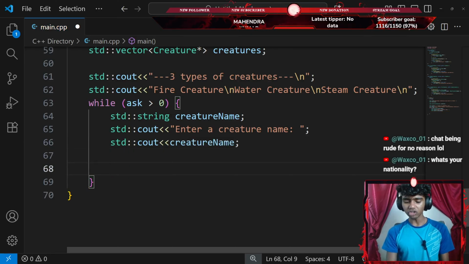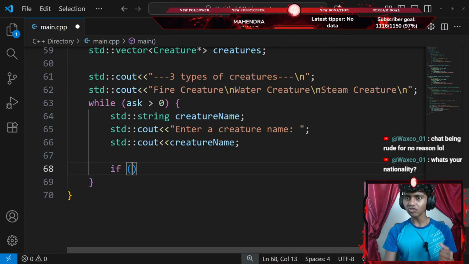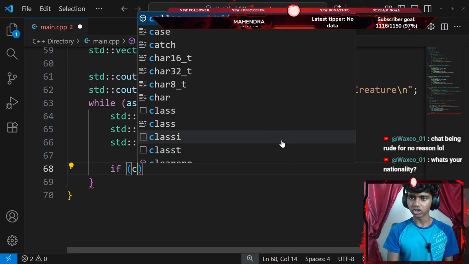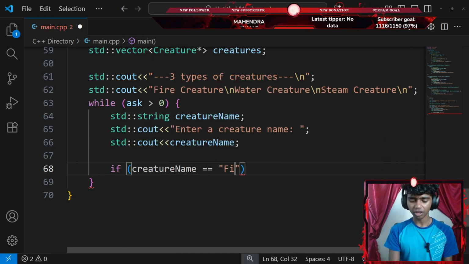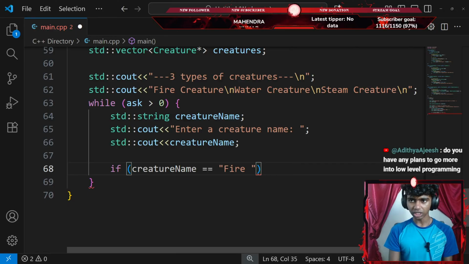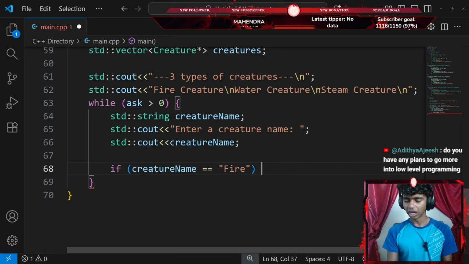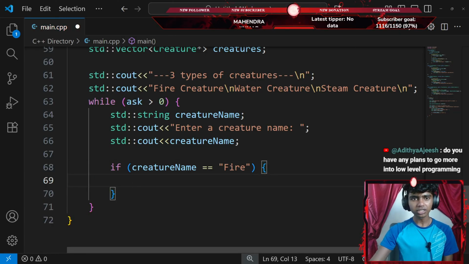Now let's add a bunch of if statements. I'll use something like if, a pair of parentheses. I'm gonna do something like if my creature name is equal to something like fire creature. I could go with something like fire. Then I'm gonna do something. I'll go with a pair of curly braces.